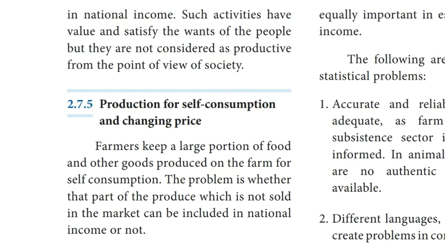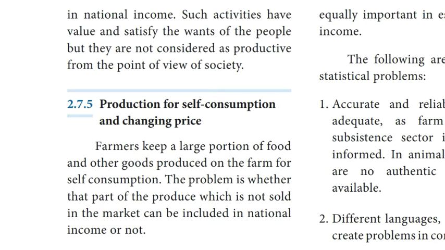Fifth difficulty, production for self-consumption and changing prices. Farmers keep a large portion of the food and other goods produced on the farm for self-consumption. The problem is whether the part of the produce which is not sold in the market can be included in national income or not.